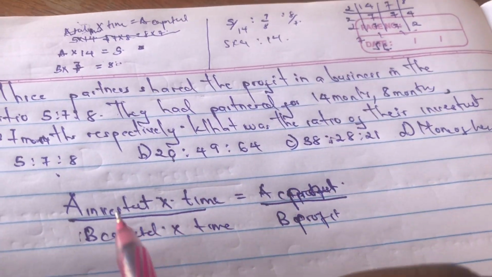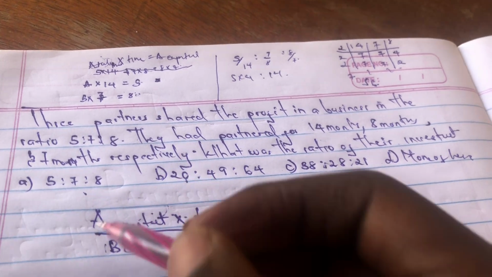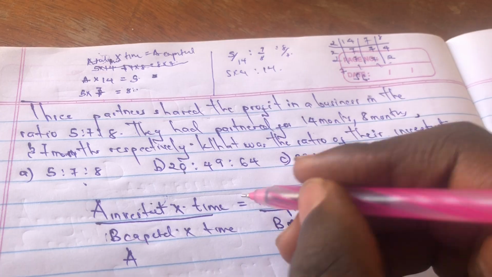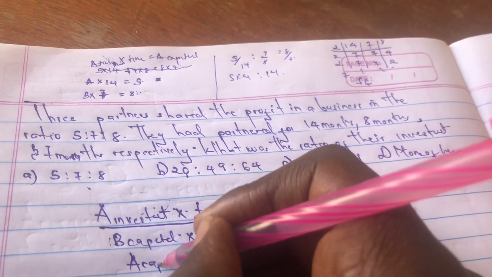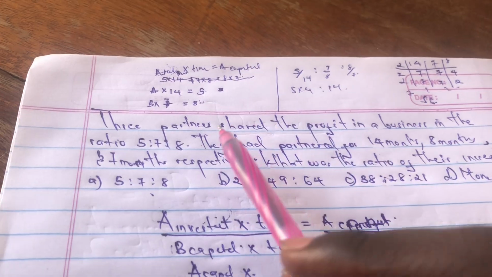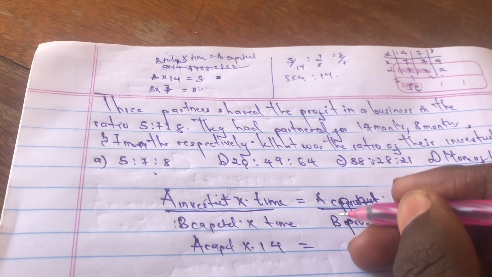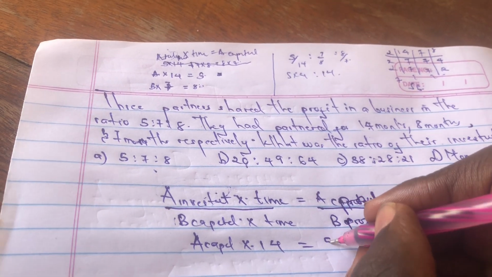So the ratio here, they're telling us, is what is the ratio of their investment, which is A's capital, which we are looking for. So we start with the first one. A's capital times the time he invested, they have said, 14 months, times the 14 equals his ratio, which is 5.